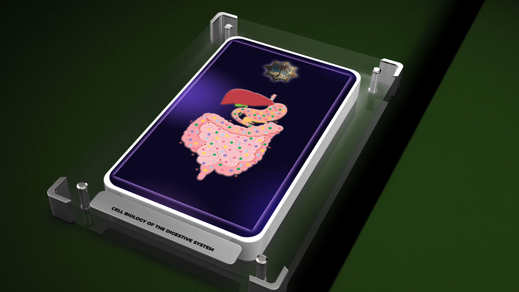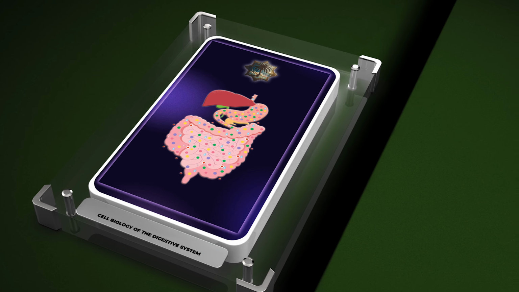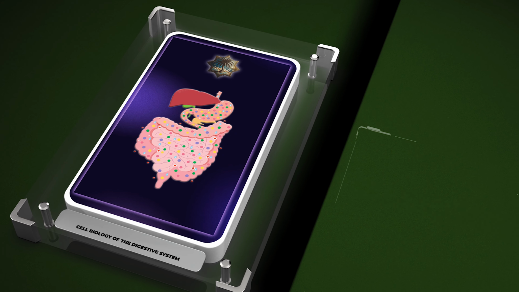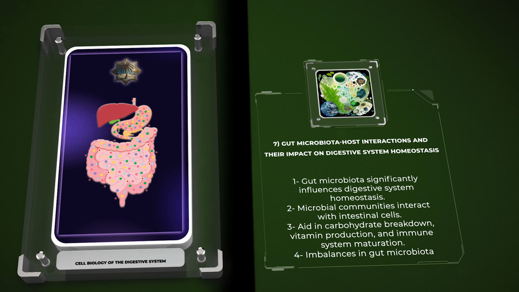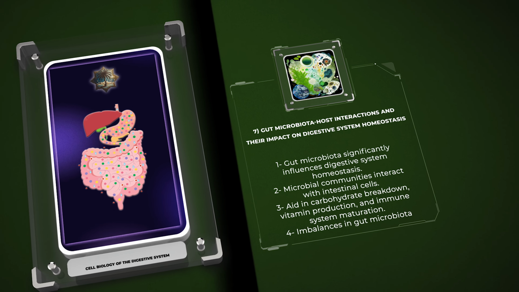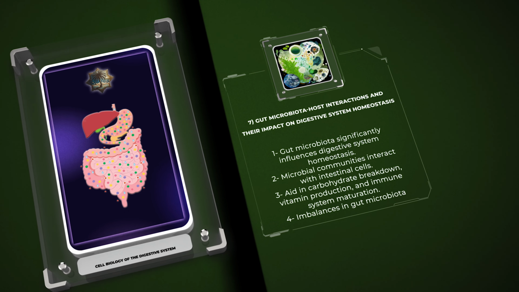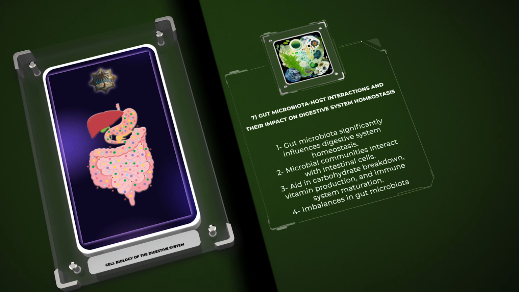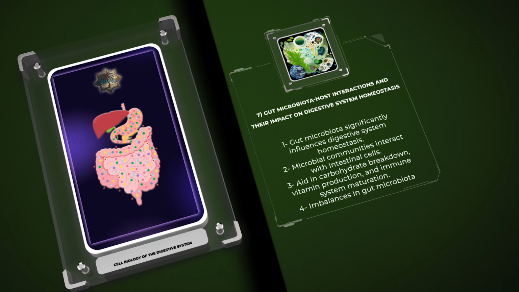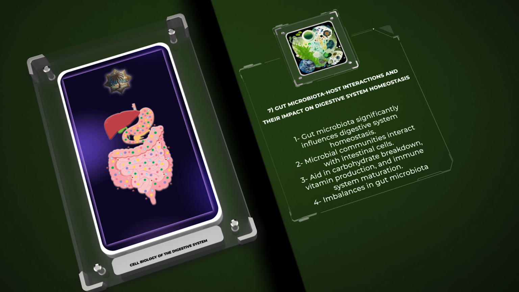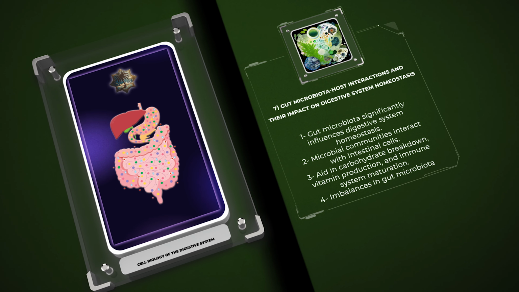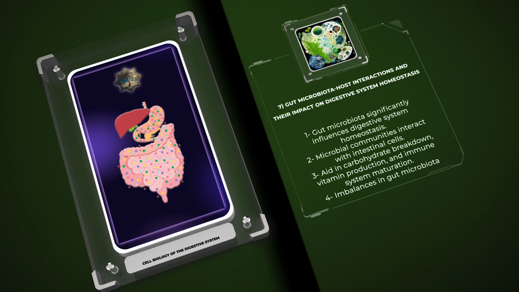The gut microbiota, composed of trillions of microorganisms residing in the intestinal tract, significantly influences digestive system homeostasis. These diverse microbial communities interact with intestinal cells, modulating various physiological processes. They aid in the breakdown of complex carbohydrates, produce vitamins, and contribute to the maturation of the immune system. Imbalances in the gut microbiota composition, known as dysbiosis, have been associated with gastrointestinal diseases, highlighting the importance of maintaining a healthy microbial community.